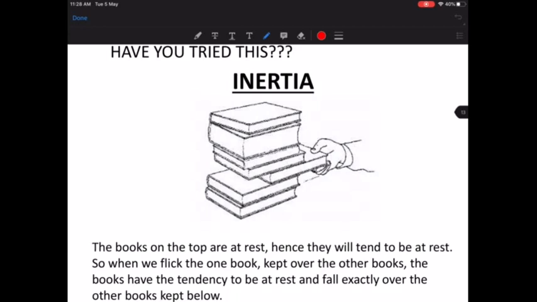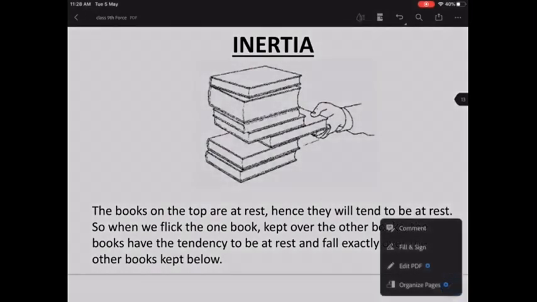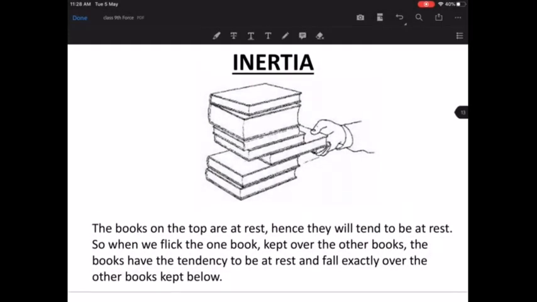Sometimes, the teacher asks you to take out your book or your notebook. So what you do is, if you already know that this particular book is your book, you try and flick your book from a pile of the books. Suppose this particular book is your book, and these are the books on the top and these are the books kept in the bottom. So you quickly flick your notebook or your book. So how do you do that?